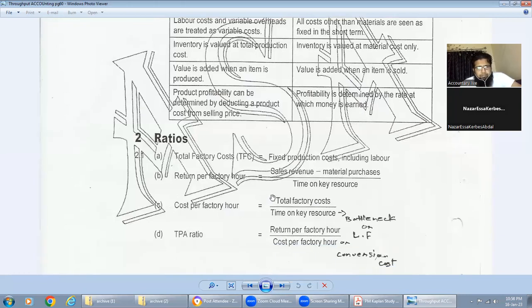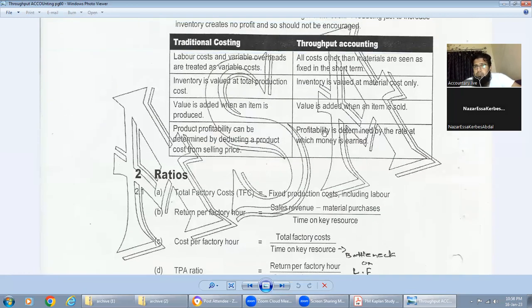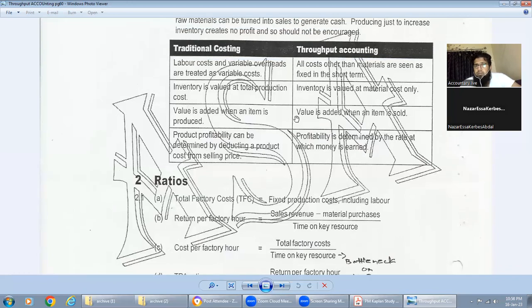Can I ask a question? Yes. In the traditional approach, inventory is valued at total production cost, but in throughput accounting only at material cost. What does that mean?